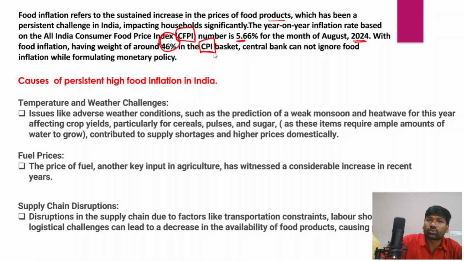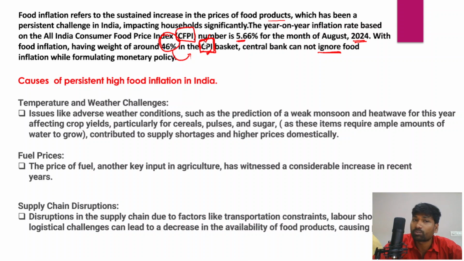So remember, I told you that there are two different types of inflation: consumer price inflation and wholesale price inflation. Consumer price inflation is very important because it covers a large basket of goods at the consumer level, and food prices are also covered under the consumer price index. In fact, out of the total weight of the consumer price index, 46% comes from food products alone. And the Reserve Bank of India cannot ignore food inflation while formulating monetary policy because of its huge importance in the consumer price index.